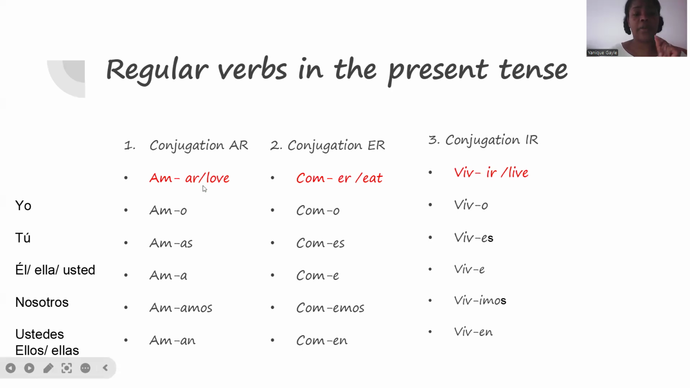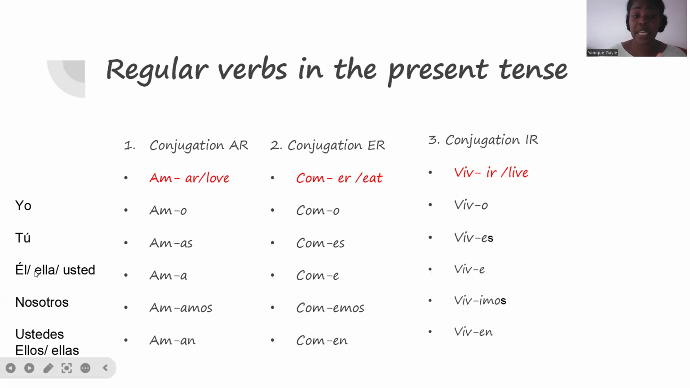Let's say the verb is amar, which means to love. If I'm referring to first person, yo, I in English, yo amo. So what we do is that we remove the AR and we add O. That's for yo. The next subject, tú. Tú means you. Tú amas. The same thing. Once we remove the AR part of the verb, we will add AS for tú.